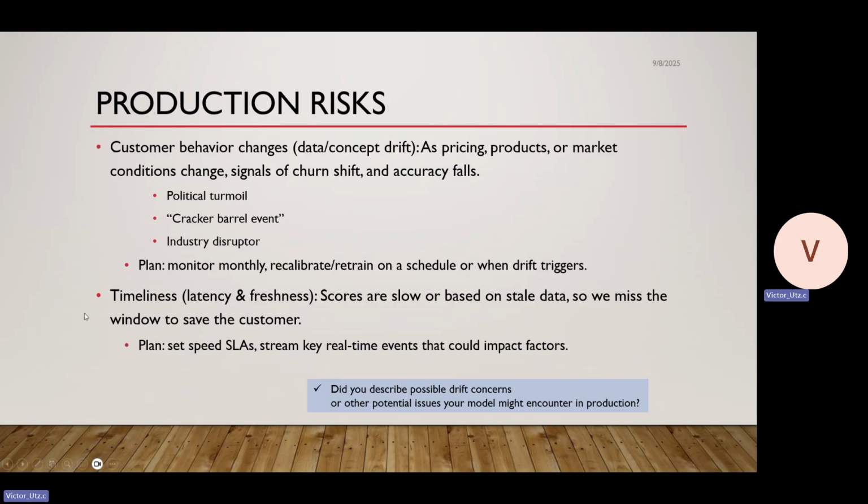Another risk, of course, is timeliness. Are we getting the risk identifications fast enough? One of the things that we'll be looking at as we go forward is setting some SLAs around how quickly we should be able to get the info, and really, not so much speed as lead time. How much warning do we have that someone is a risk for leaving? As we start identifying the amount of time required to retain someone, and the amount of action, we can also, as we monitor that, see about changing the cadence of how we respond.